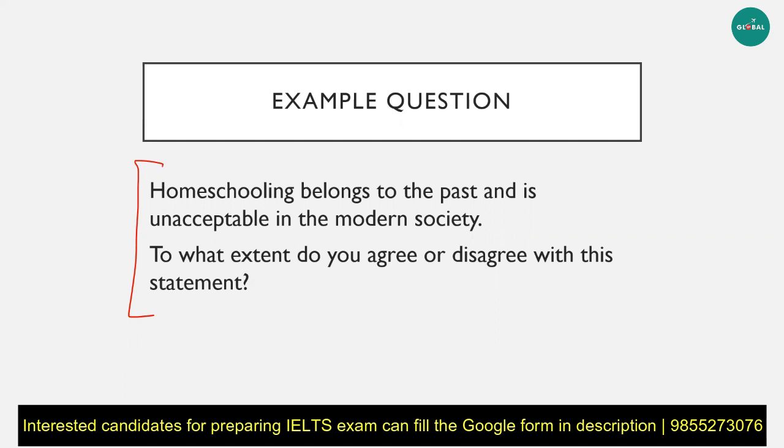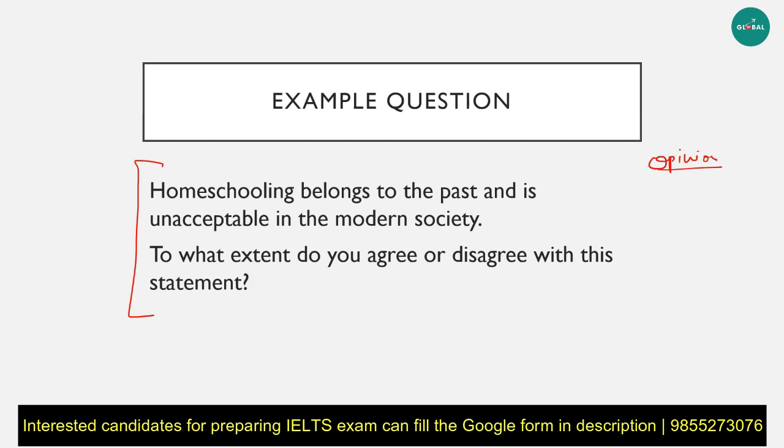Now, if you had watched the previous video that I posted before, you would know that this question is an opinion essay. So you need to tell your opinion. To what extent do you agree or disagree? As in, you need to make sure that you have a very clear stand. Do you 70% agree or 30% agree? Or maybe you completely hate homeschooling. It is not fit for modern society, or vice versa. Anything is possible, and you have the complete freedom to choose whatever side you want to.